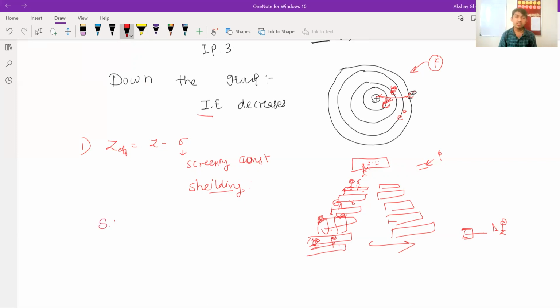That means more shielding effect, less ionization enthalpy, so less energy is required. Shielding effect is inversely proportional to IP. So more shielding effect means the size is increased, and less energy is required to remove an electron. This is ionization enthalpy.